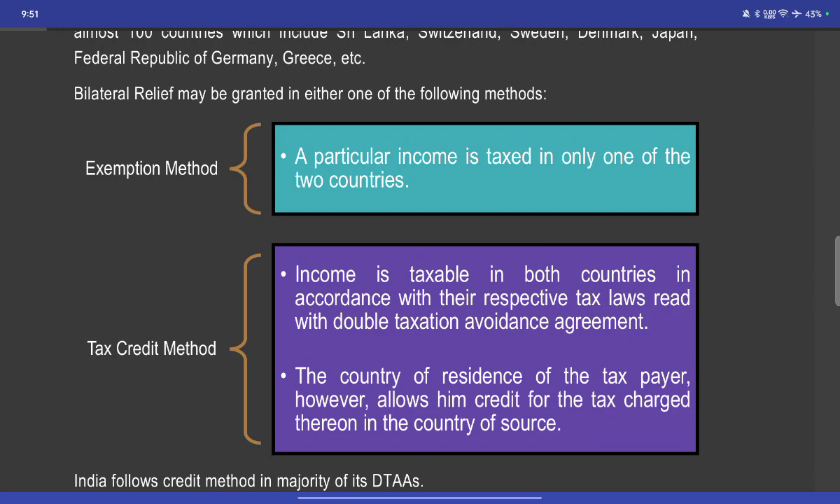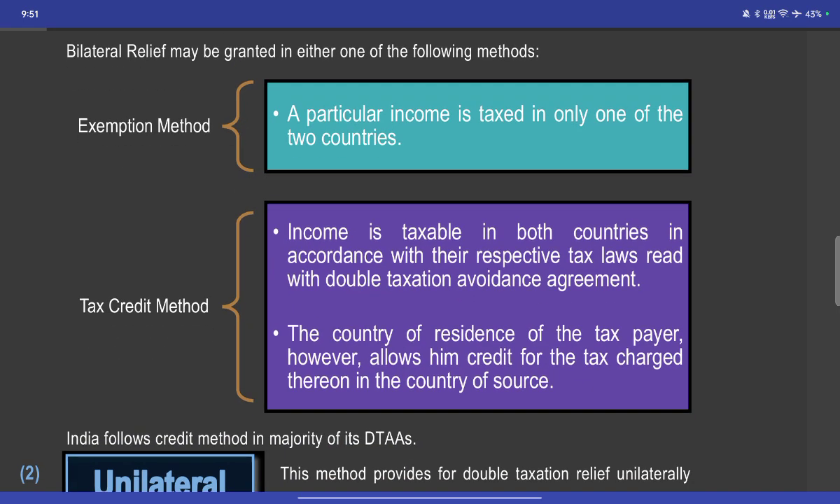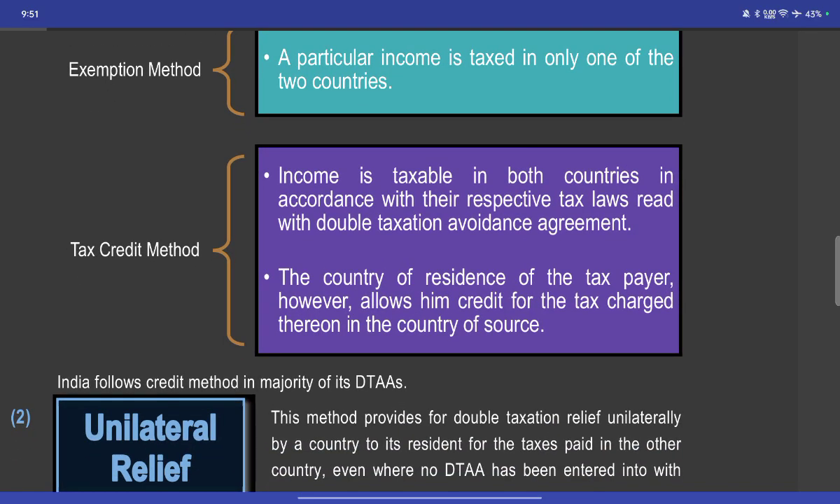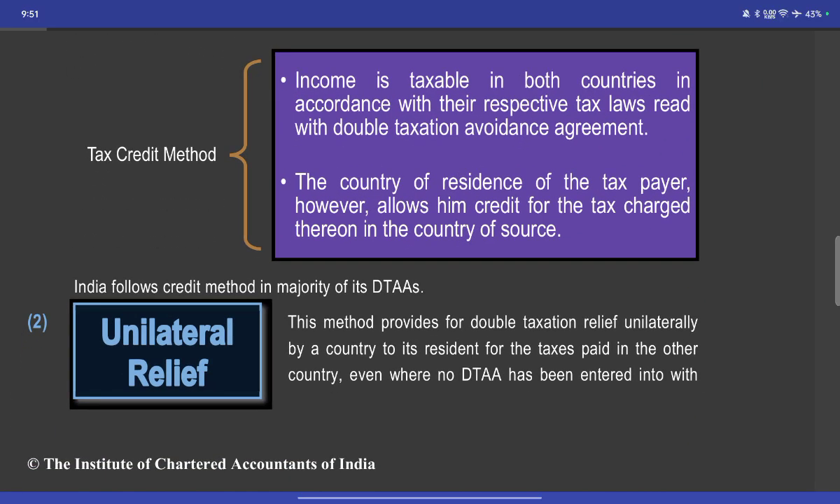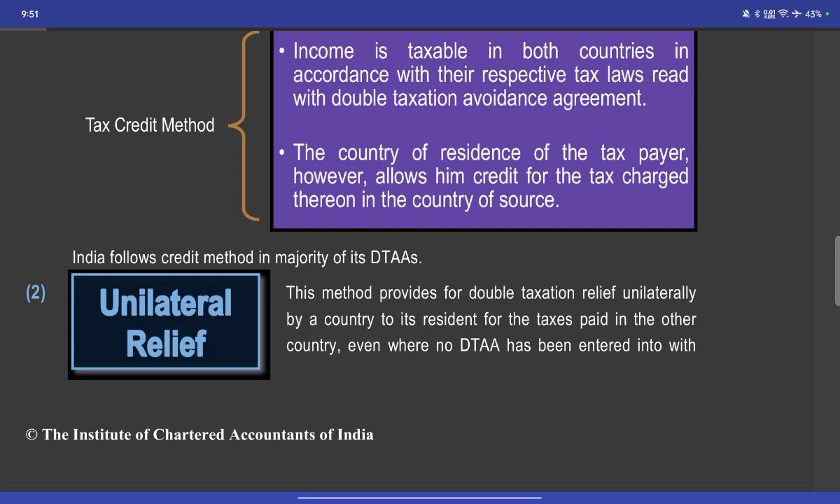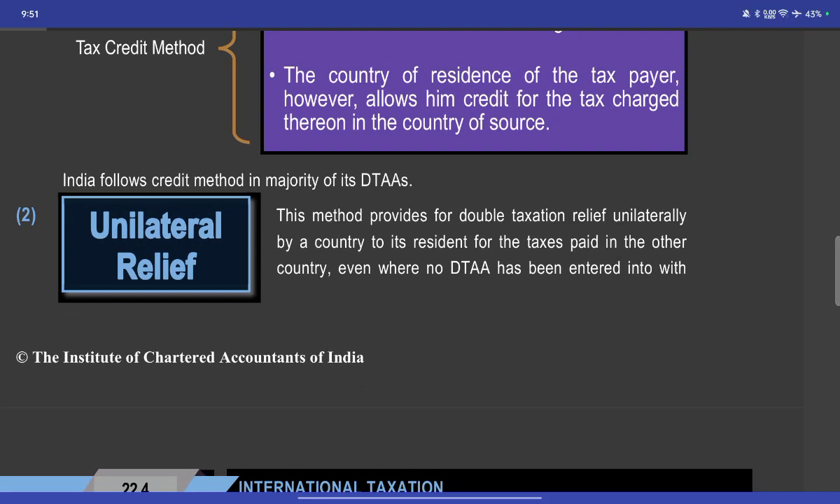Bilateral relief can be granted by either one of the following methods. The exemption method: a particular income is taxed only in one of the two countries. Or the credit method: the income is taxable in both countries in accordance with their respective tax laws, as per the double taxation avoidance agreement. The country of residence of the taxpayer, however, allows credit for the tax charged in the country of source. India follows the credit method in the majority of DTAs.